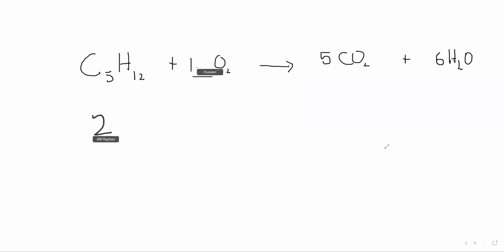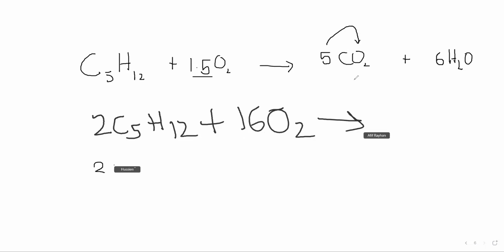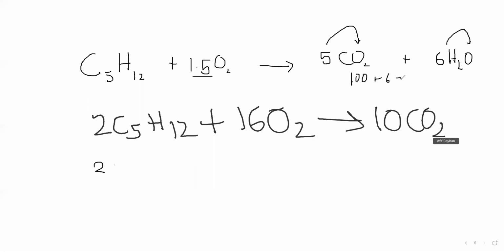In this case, look, for balancing oxygen, when you check oxygen, here you have 5 multiplied by 2, 10 oxygen. And here you have 6 oxygen. So 10 plus 6, that makes 16 oxygen. So I need an even number here. So I don't need a decimal. I will just multiply by 8 because 8 multiplied by 2 will make 16.